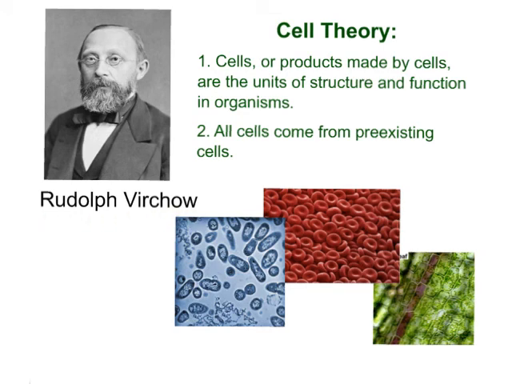Rudolf Virchow was a scientist who stated these very simply in this cell theory. He said all cells come from pre-existing cells, so it was much in line with the idea of life coming from life that Pasteur was working on. And here we just have some representative examples of different kinds of cells. So remember, cells are the basic structure of life, and all cells come from pre-existing cells.